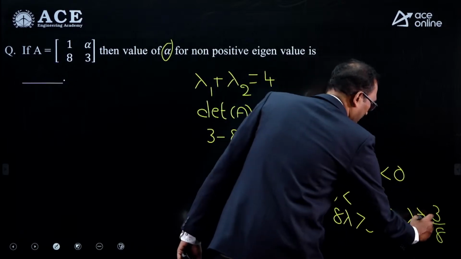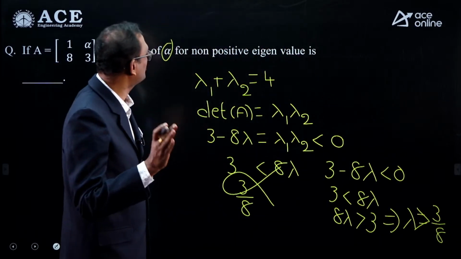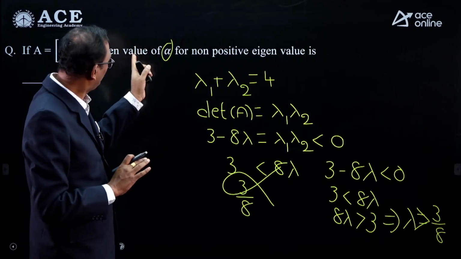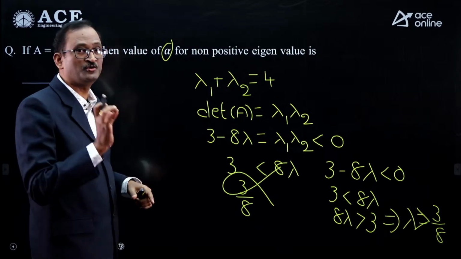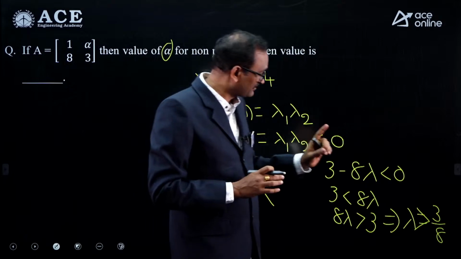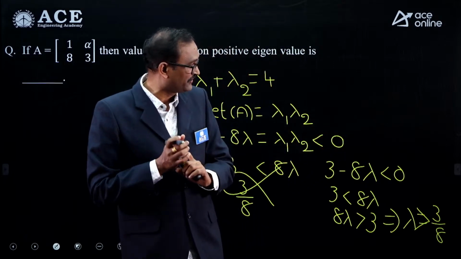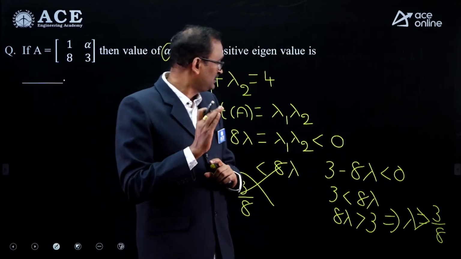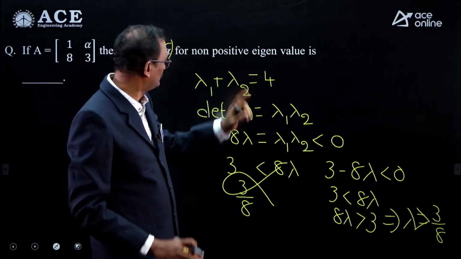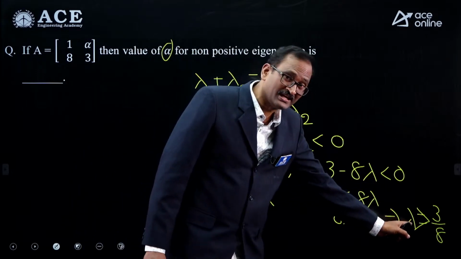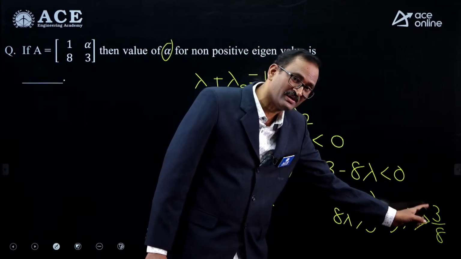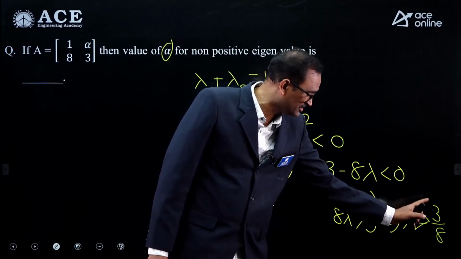If lambda is greater than 3 by 8, then the question should not be given as for what value of alpha it should be a non-positive eigenvalue. It should not be given like that. Then it should be given as, what is the least positive eigenvalue, or what is the minimum possible eigenvalue, because greater than means minimum, greater than or equal to means minimum.